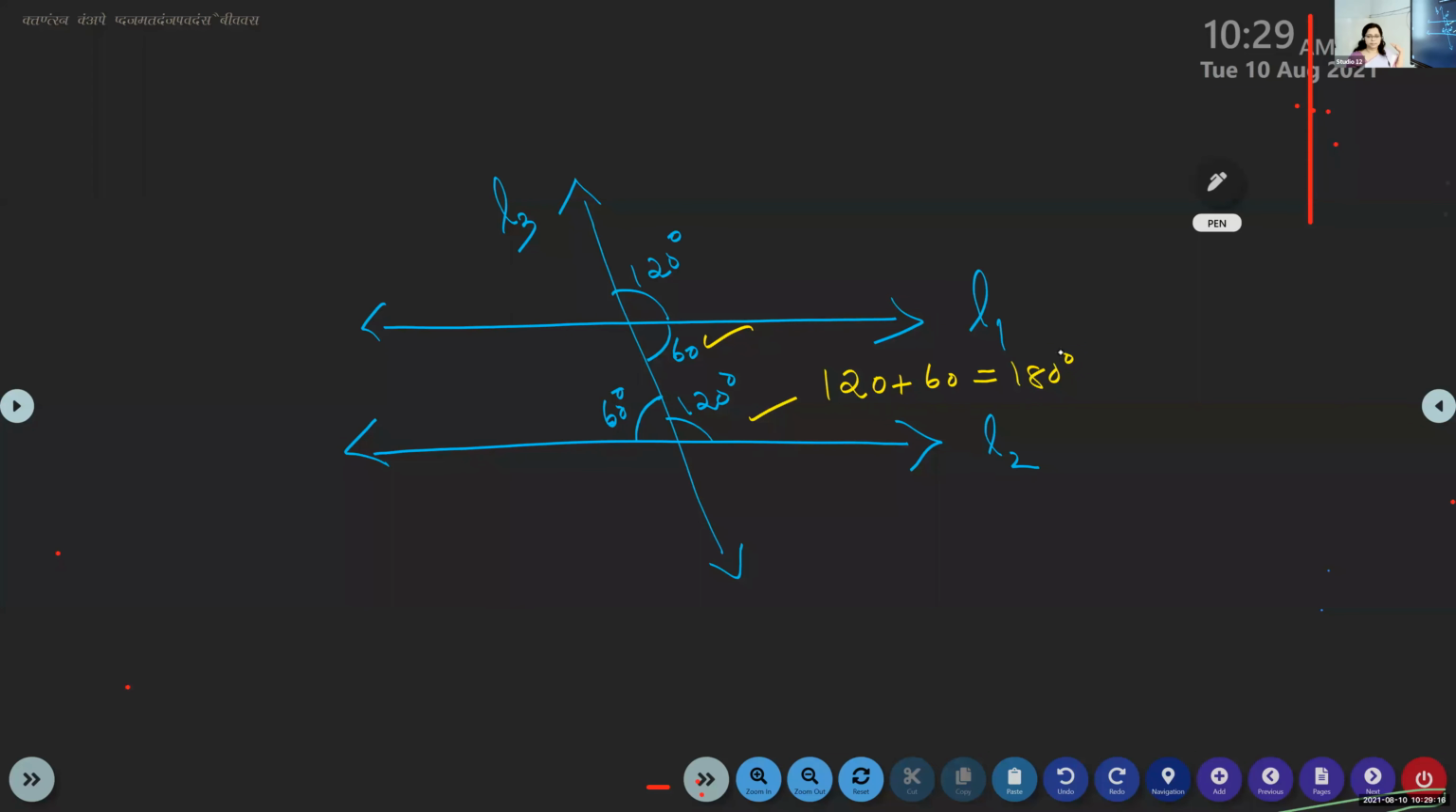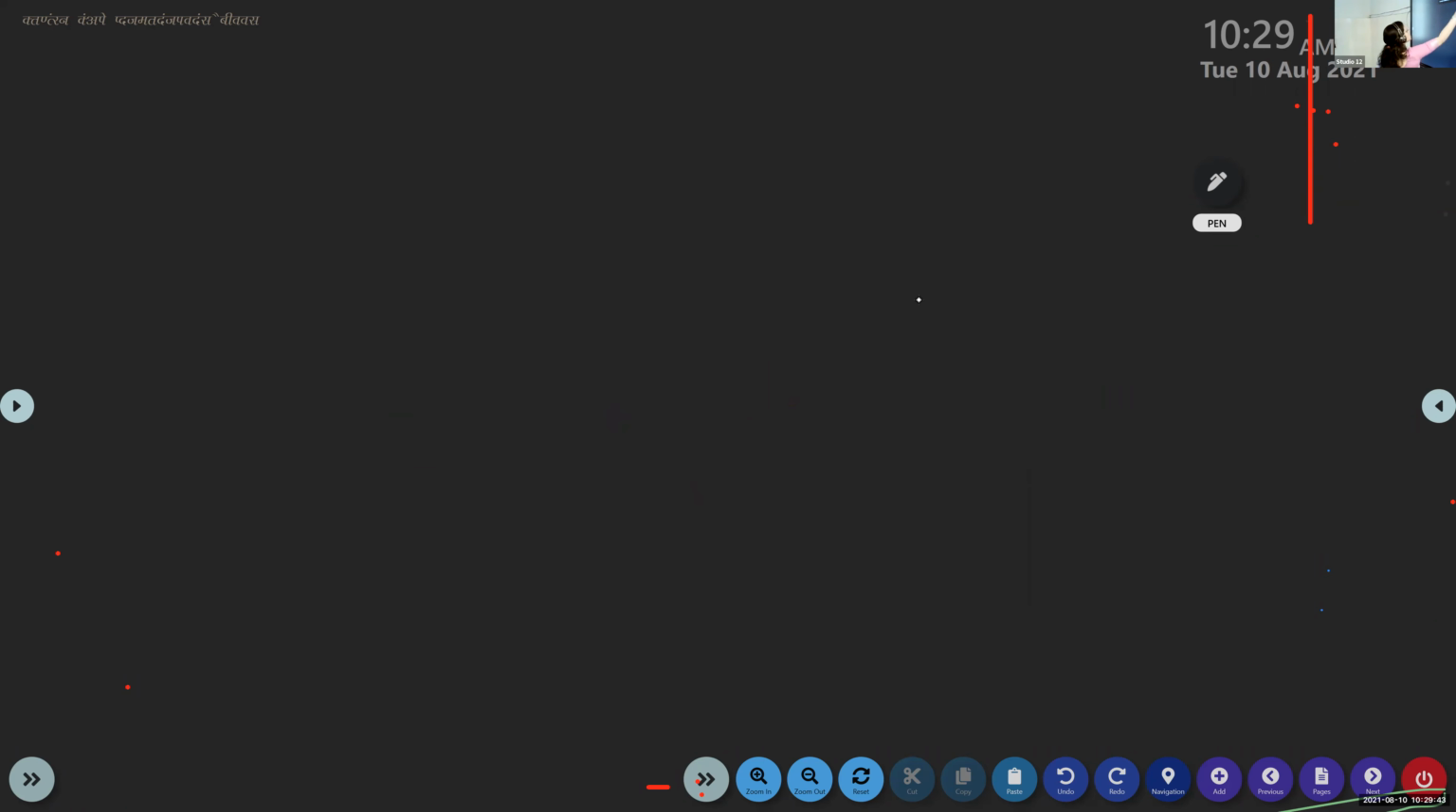Clear? Yes, ma'am. So it becomes parallel and supplementary angles. The question is only for whether the lines are parallel or not. You need not specify about the angle. That is the reason. You can conclude that line L1 is parallel to line L2. What is the reason? Because co-interior angles are supplementary. Okay, that is it. So I wanted to ask you whether all of you have understood this, children?